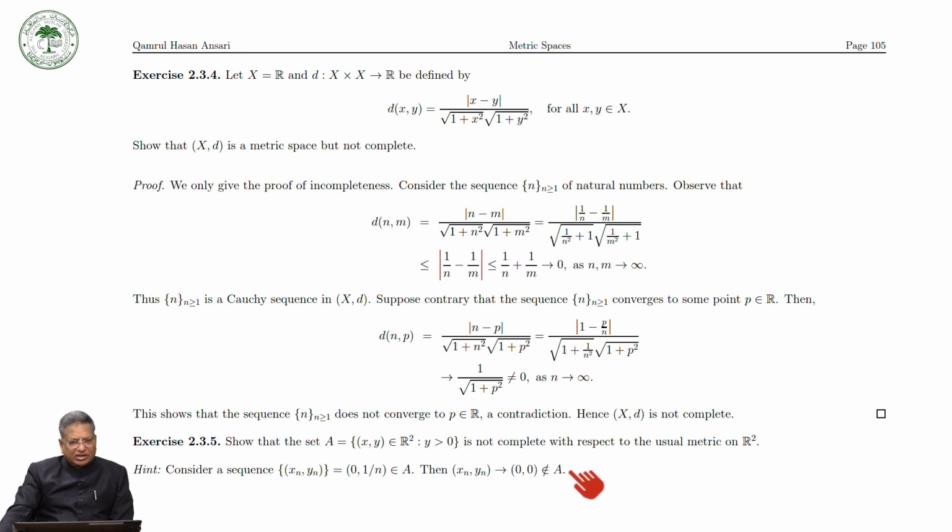So this is a Cauchy sequence in A that converges to (0, 0), but (0, 0) is not an element of A, and therefore A is not a complete metric space with respect to the usual metric.